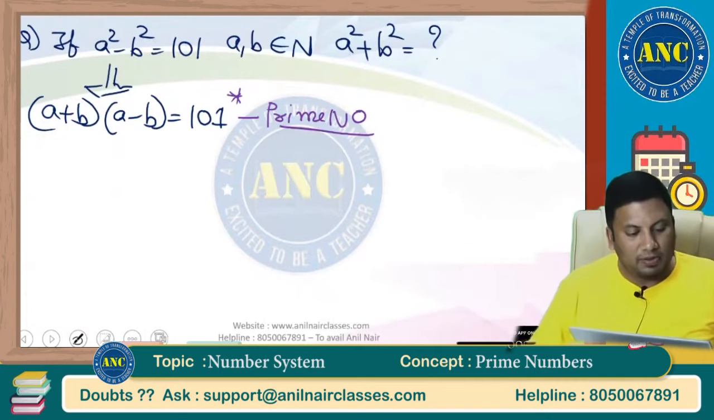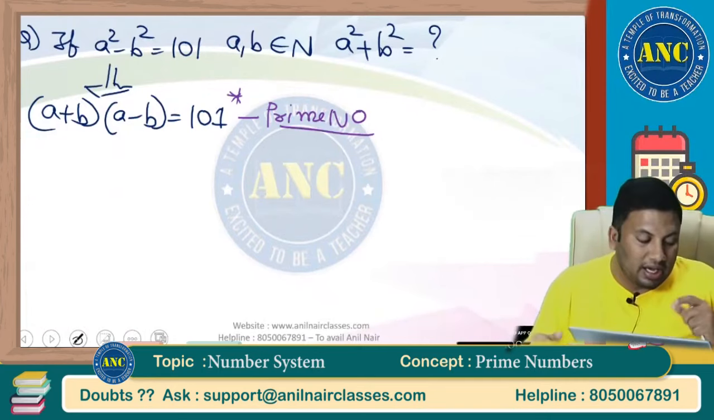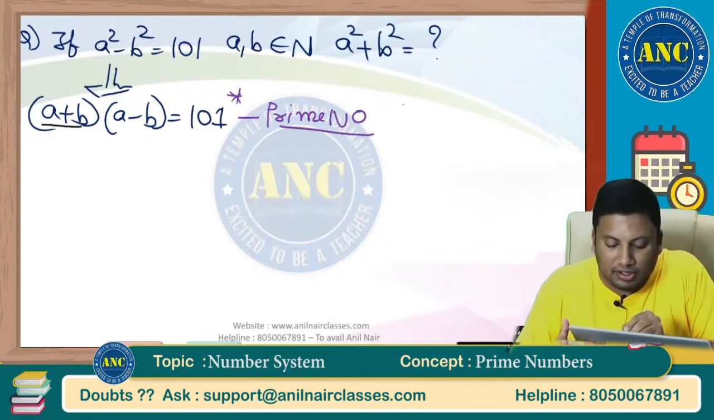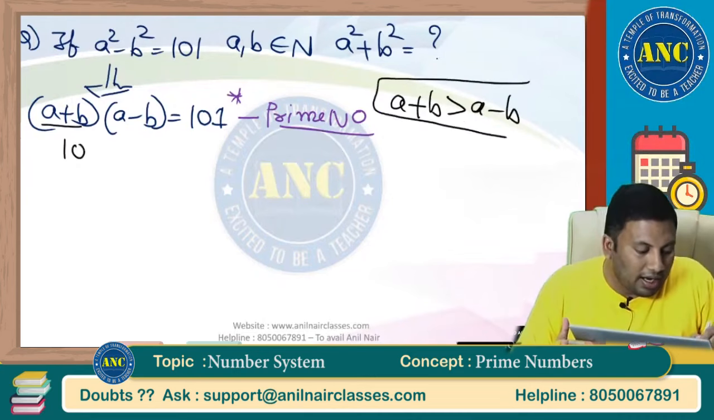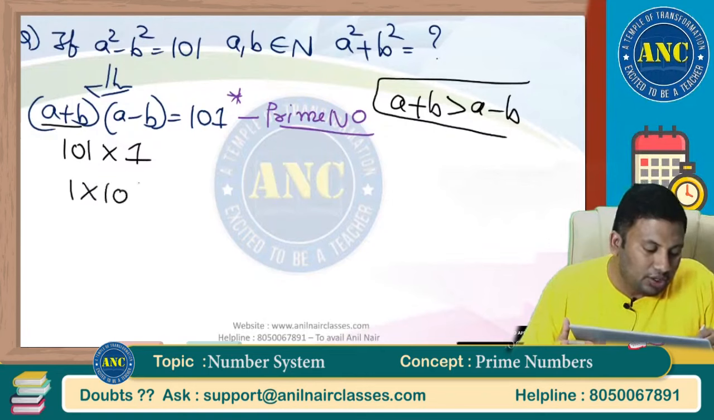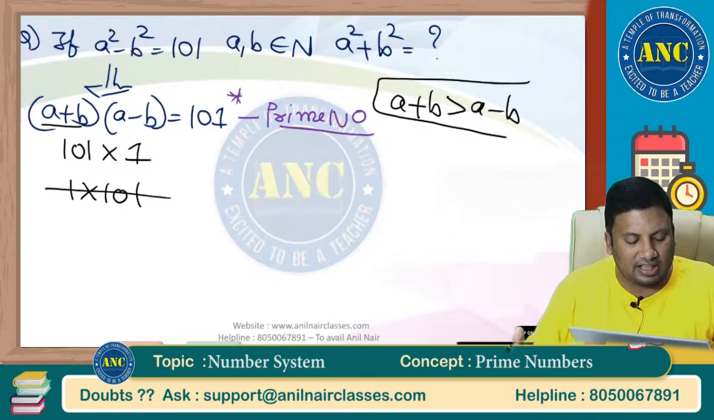A square minus b square is a plus b into a minus b. See here, a and b are natural numbers. For two natural numbers, the sum is always greater than their difference. Am I right? So, writing it as 101 into 1 is right. 1 into 101 is incorrect. Sum of two natural numbers, how can it be less than their difference?